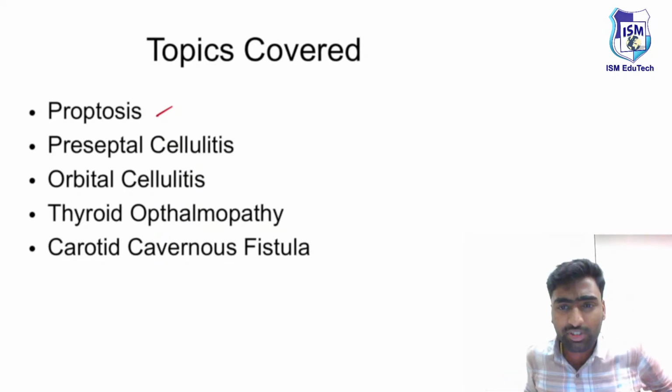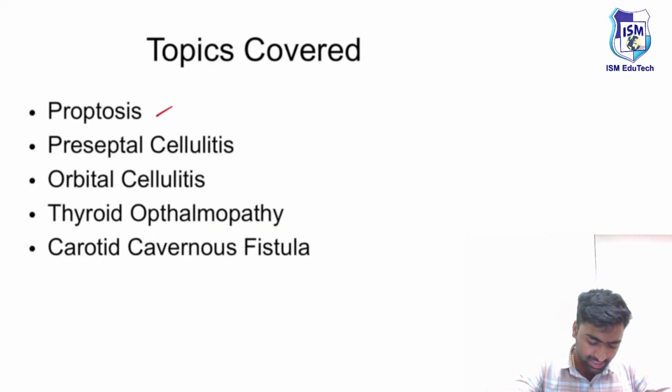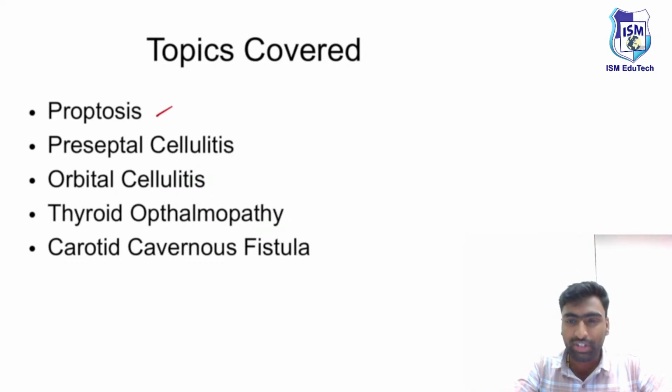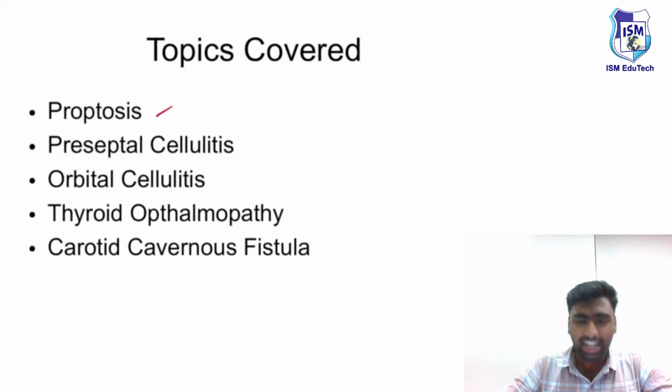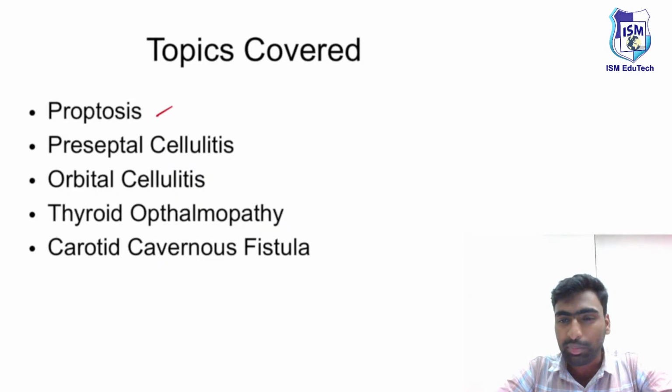The topics which we're going to cover are about proptosis. Next one, the causes for the proptosis. These causes might be of different etiology, so we'll dissect the etiology of this proptosis. This will be our main etiology. And at last, we'll study one more thing about the orbit. This will be the overview of today's discussion. You just be engaged in the comment section.